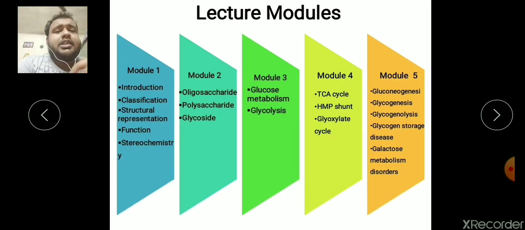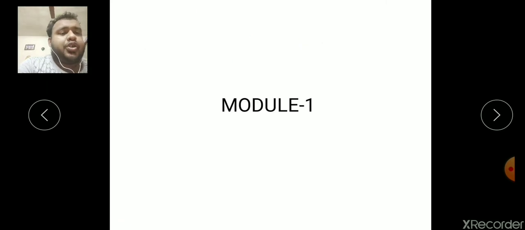This lecture series is divided into 5 modules, from module 1 to module 5, which includes the introduction, the stereochemistry portion, the classification starting from monosaccharides to polysaccharides, the glucose metabolism, glycolysis, TCA cycle, HMP shunt, gluconeogenesis, and glycogen biosynthesis, and diseases related to carbohydrate metabolism. Let's start module 1.